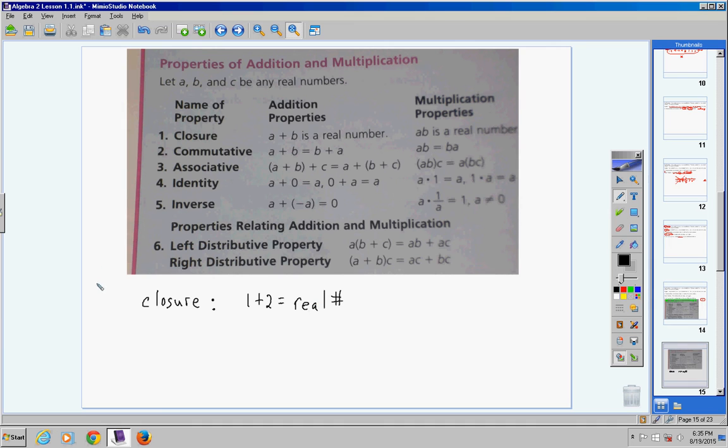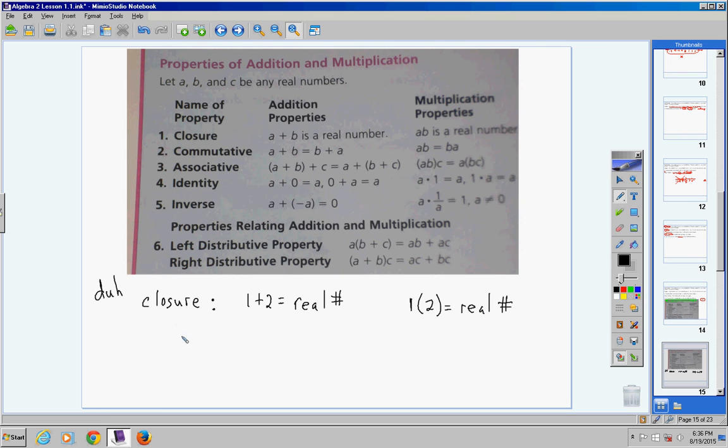And this is another duh moment. Also, look right here, guys. Do you see 1 plus 2? So, or a plus b, I put 1 plus 2. Do you see a times b? So an example of closure would be 1 times 2 equals a what? Real number.